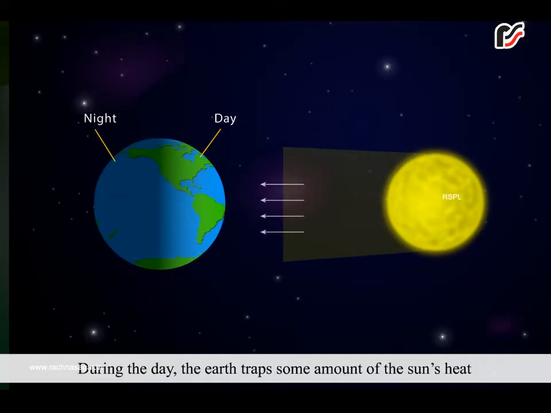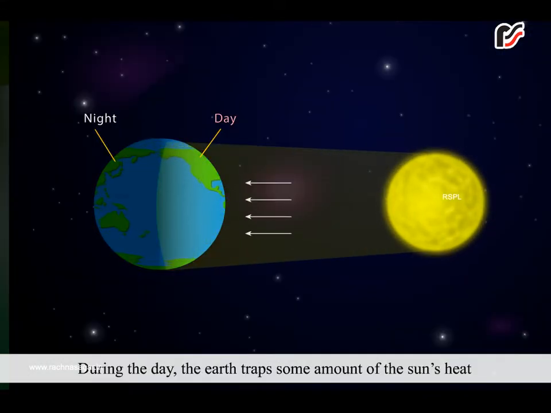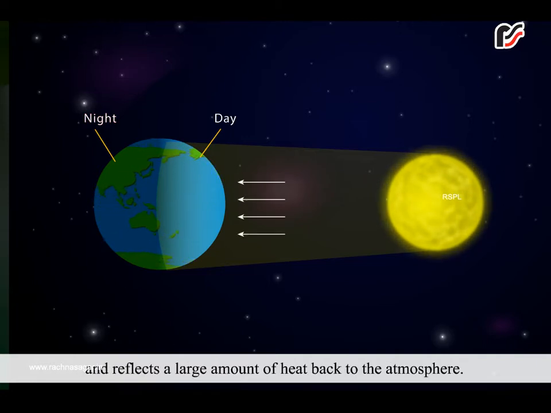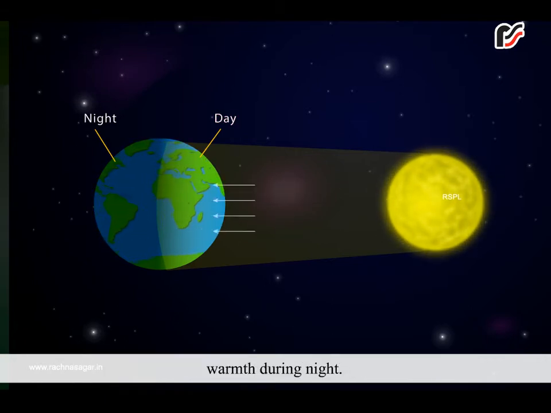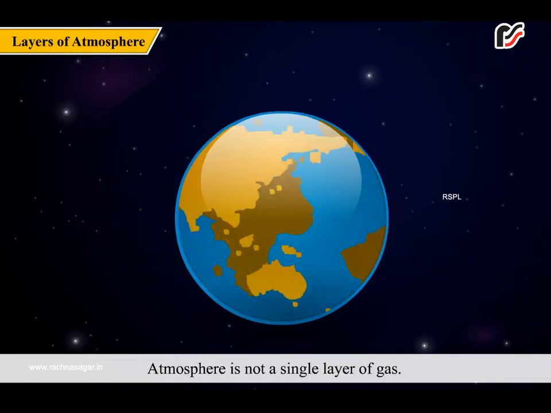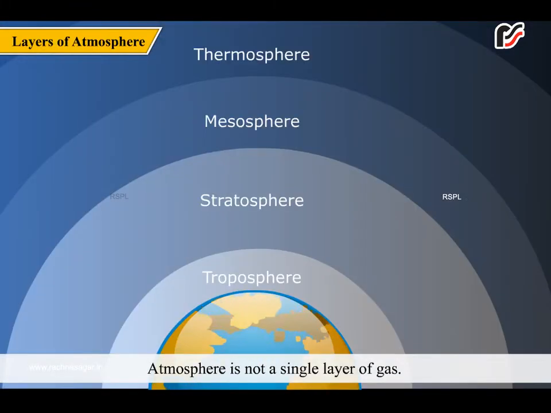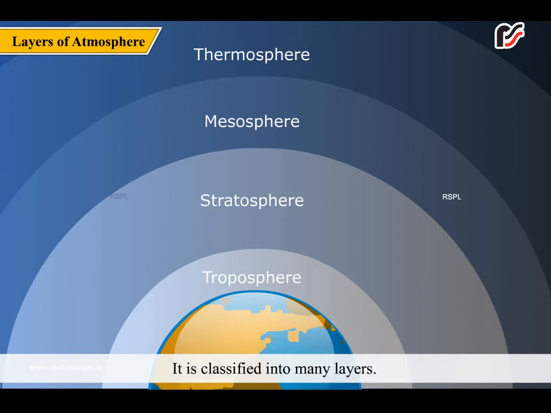During the day, the Earth traps some amount of sun's heat and reflects a large amount of heat back to the atmosphere. The atmosphere reflects it back to the Earth partially to give us warmth during night. Atmosphere is not a single layer of gas. It is classified into many layers. Let us know about these layers.